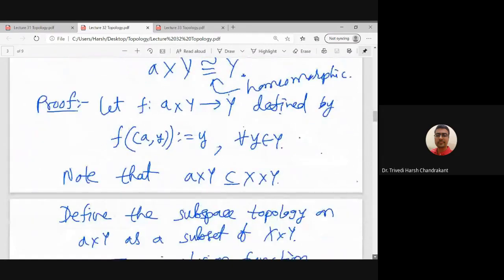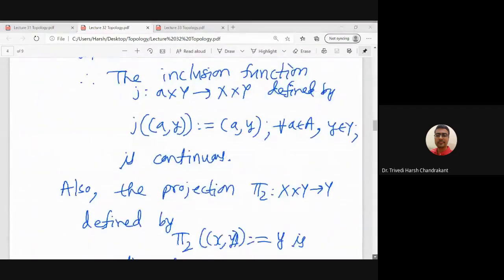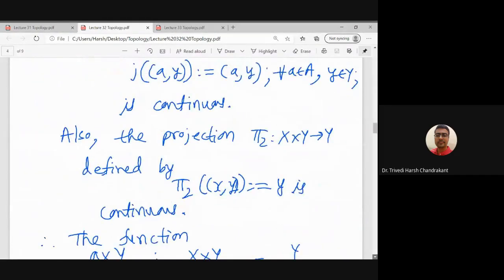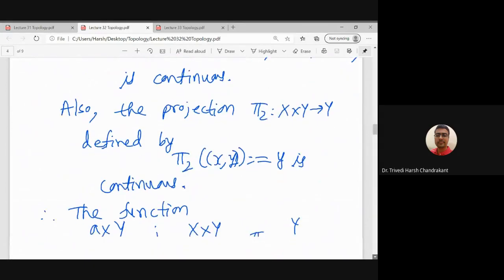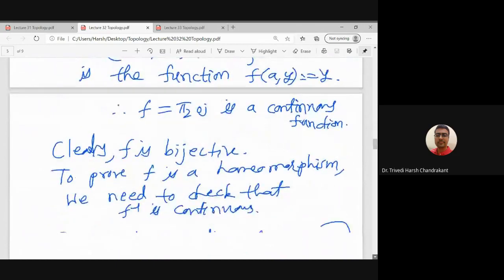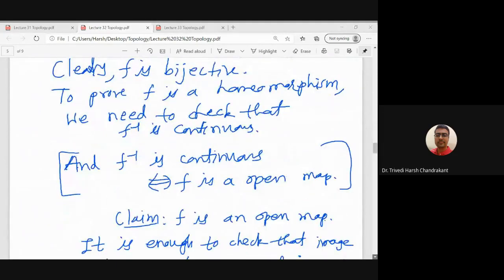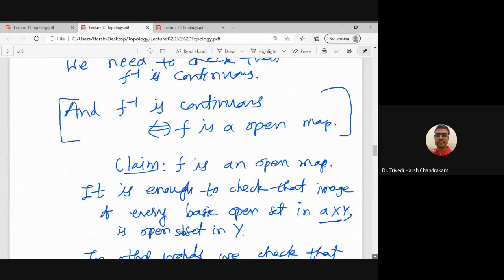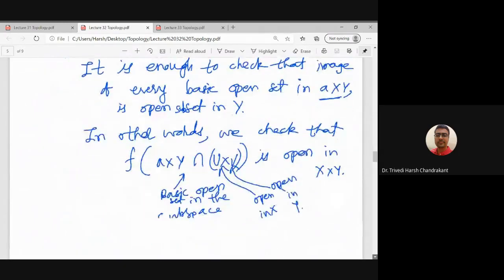So this is basically the homeomorphism f of y going to (a,y). We have shown that this function is nothing but the composition of projection and inclusion map. So it is continuous and it is bijective, and its inverse is also continuous.